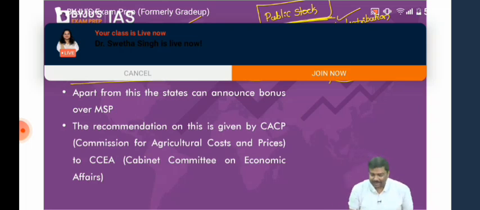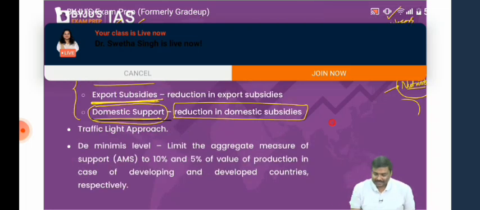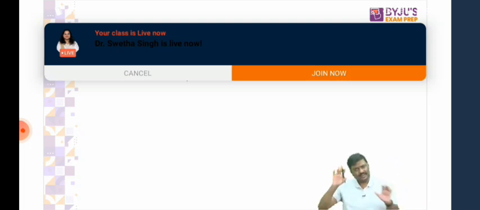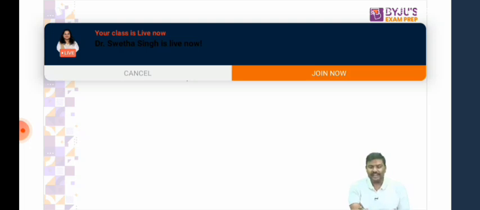Why? Have a look at the problem here. Here is government of India. Government of India will announce MSP, let's say for wheat. In fact, they announce MSP for more than 20 crops. We'll discuss that also later. It will announce MSP, let's say for wheat and rice, and the MSP for wheat and rice, imagine it is high.